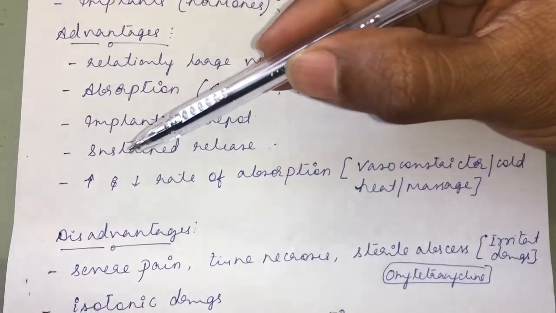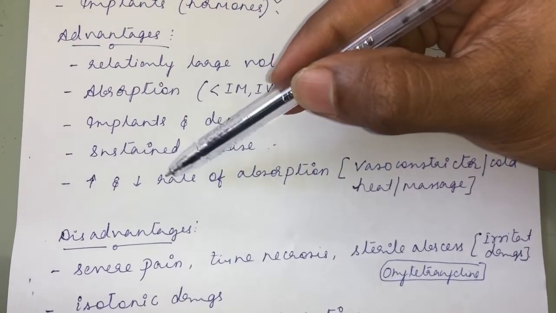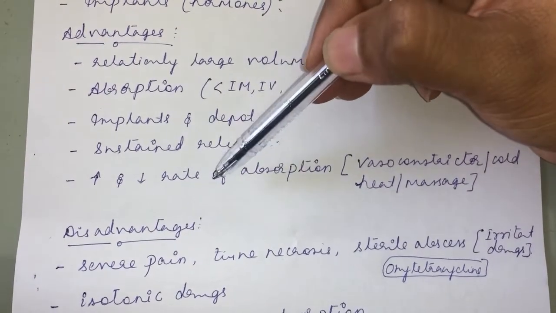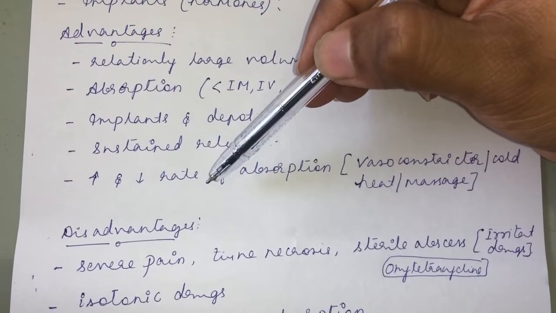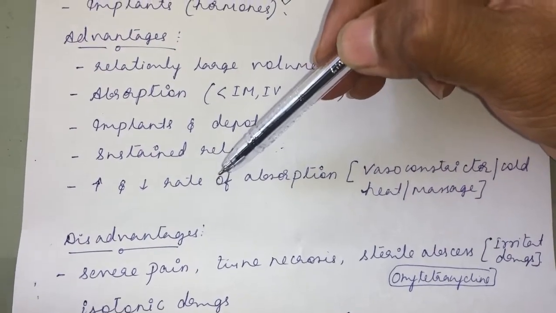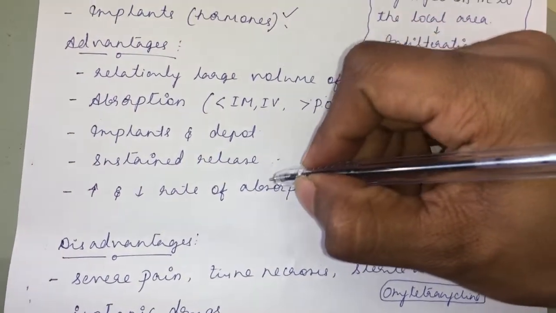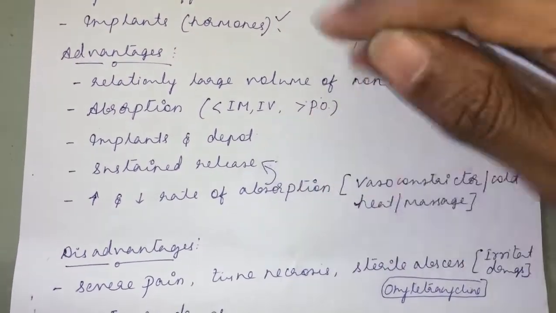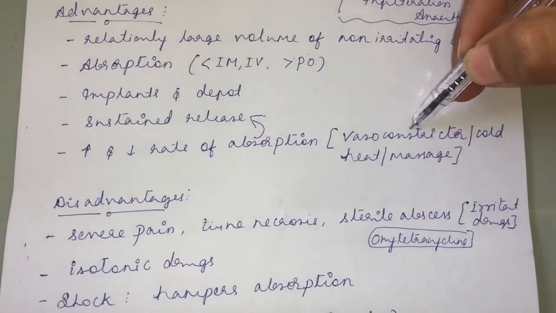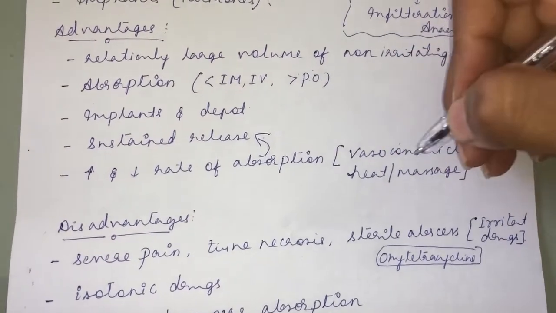If you want to increase the rate of absorption of a drug given through the subcutaneous route, you massage the injected area, or give heat to the area, or add serratiopeptidase, so that will break the collagen at the specified area. It will increase the rate of absorption. Suppose you want to decrease the rate of absorption, your intention is for sustained release of that drug, you give a vasoconstrictor, or apply cold.